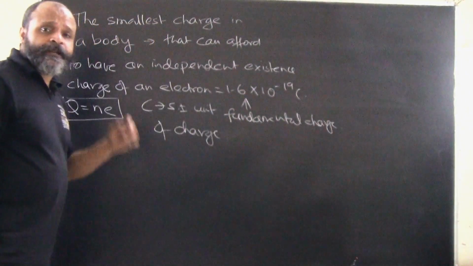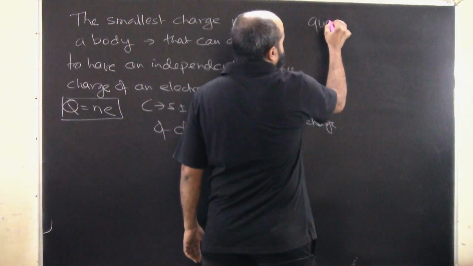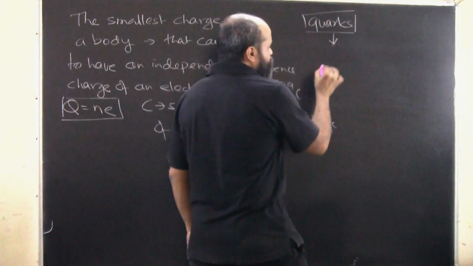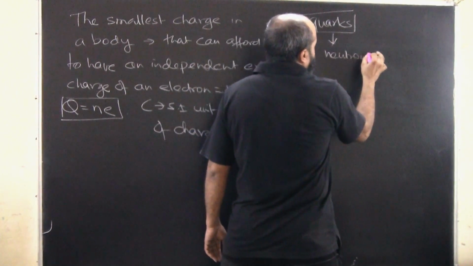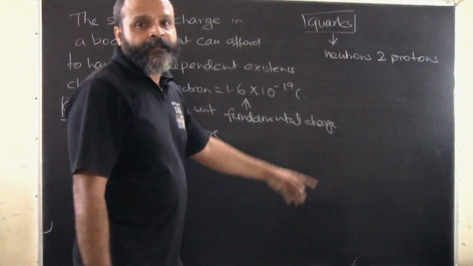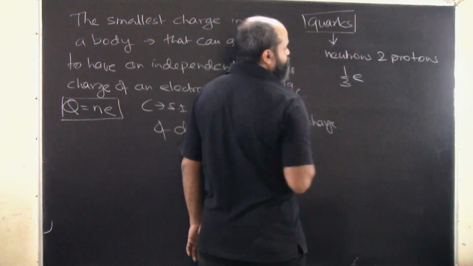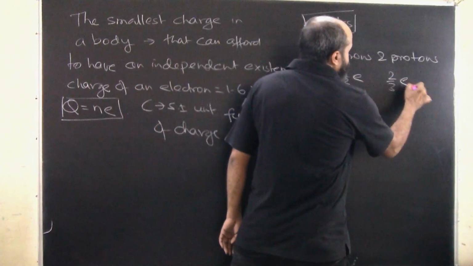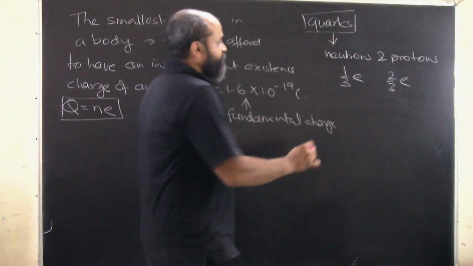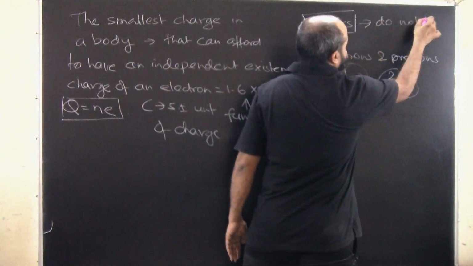So is there a possibility? Now there are some recent studies and researches that have shown that charges can also exist in the form of quarks. Now what are these quarks? Neutrons and protons basically can be expressed in terms of quarks. Sometimes we have 1 by 3 of this, or 2 by 3 of this. Now the quarks do not have independent existence.